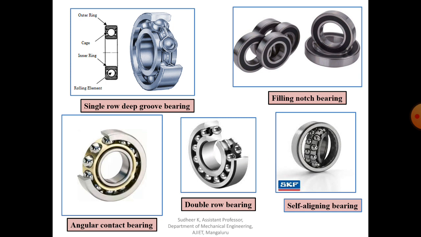Now coming to the last type of ball bearing, that is the self aligning bearing. So you can see here, this is called a self aligning bearing. These bearings permit shaft deflection within 2 to 3 degrees. That is one of the important characteristics of the self aligning bearing. That's why the name implies self alignment. So that is 2 to 3 degrees. It will permit whatever deflection there is in the shaft. So that is about the self aligning bearing.